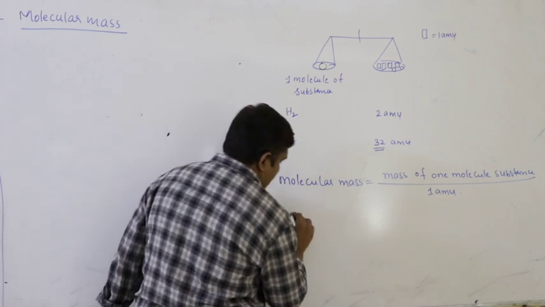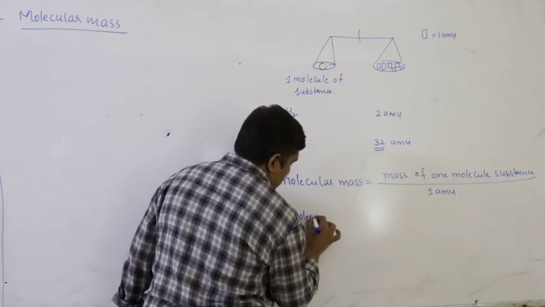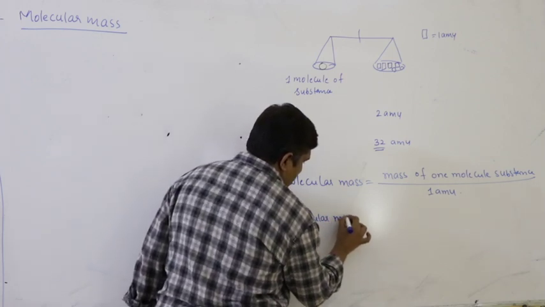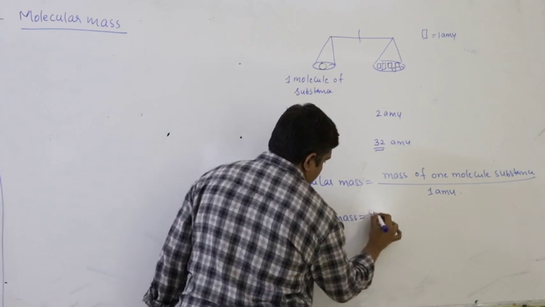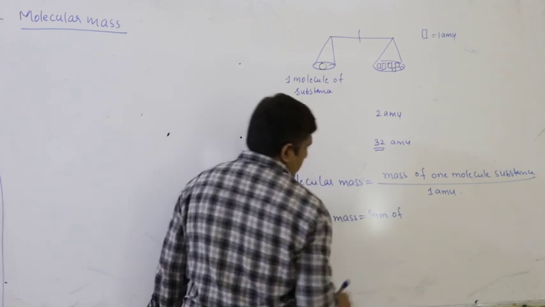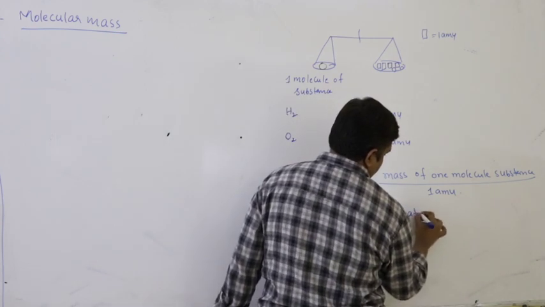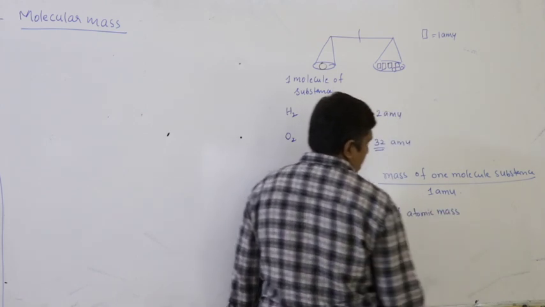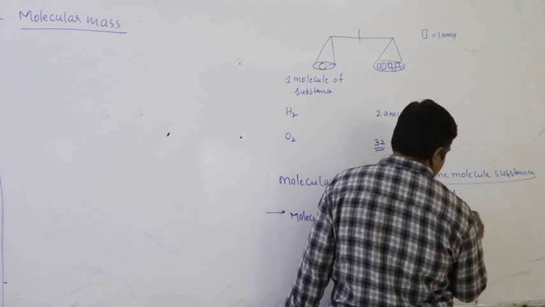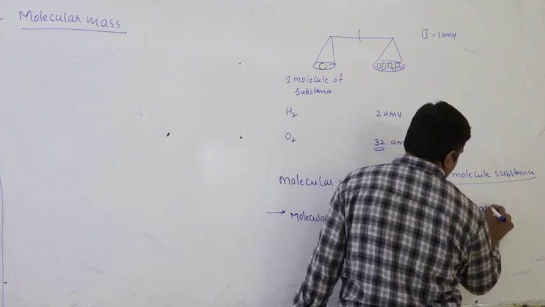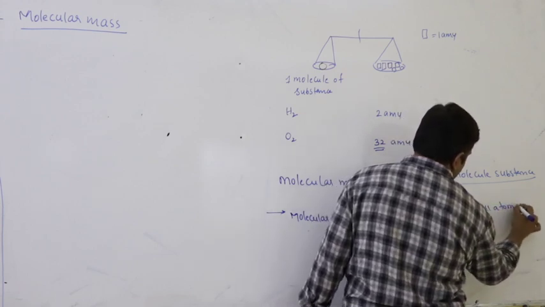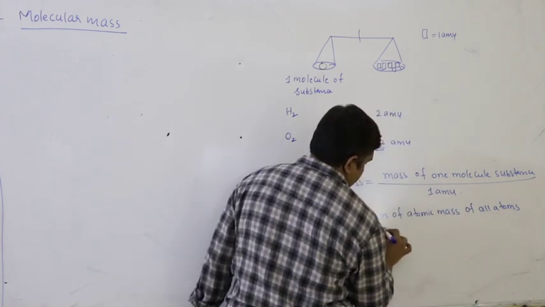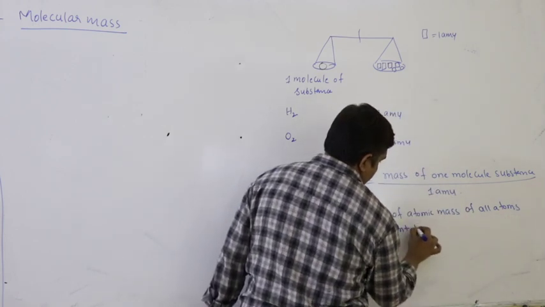Or what I can write, molecular mass is equal to the sum of atomic masses of all atoms present in a molecule.